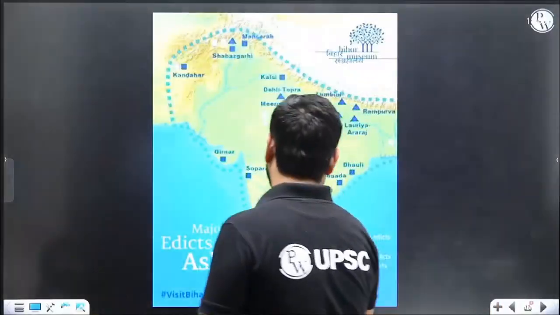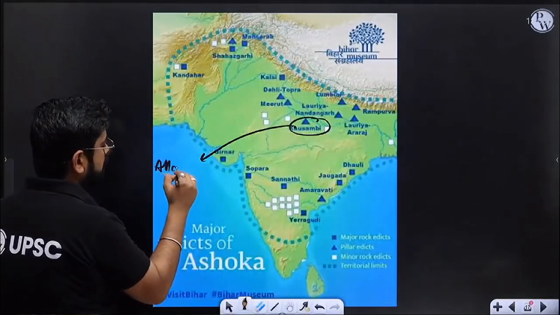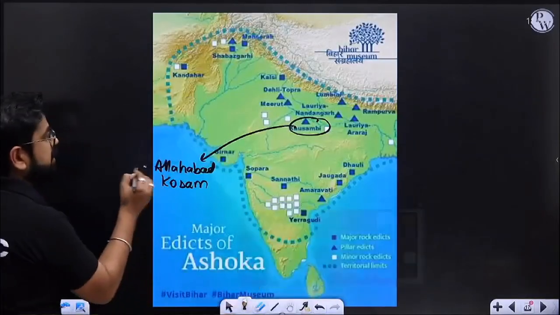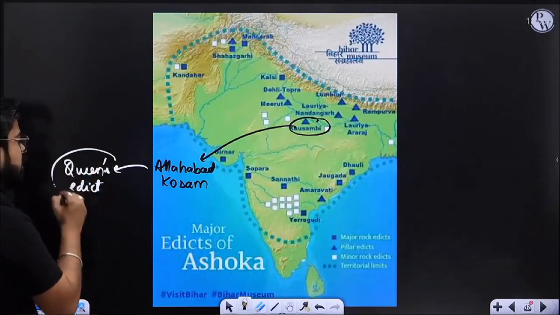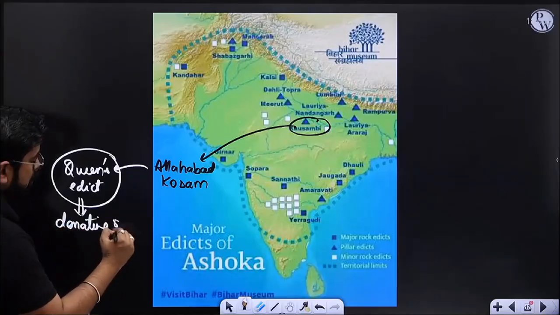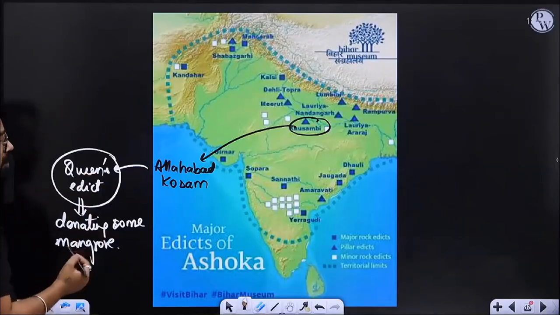Okay. So there is one edict in Allahabad, Kaushambi or Allahabad Kosam edict. This is also called the Queen's edict. There are two messages actually. One is that the queens of Ashoka are donating some mangrove to monks. So it is talking about some kind of donation.